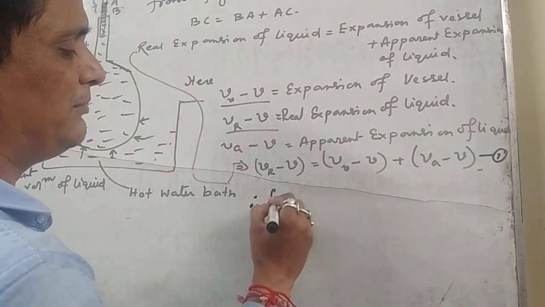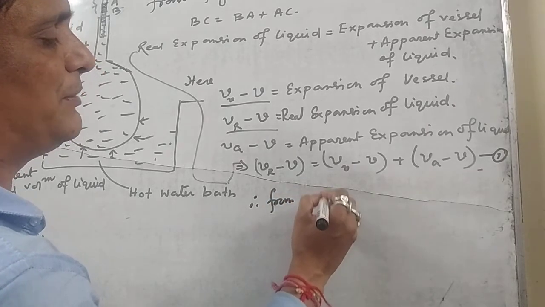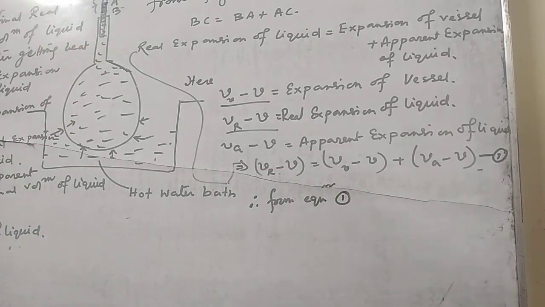Therefore, from equation 1, what is the value of V R minus V?